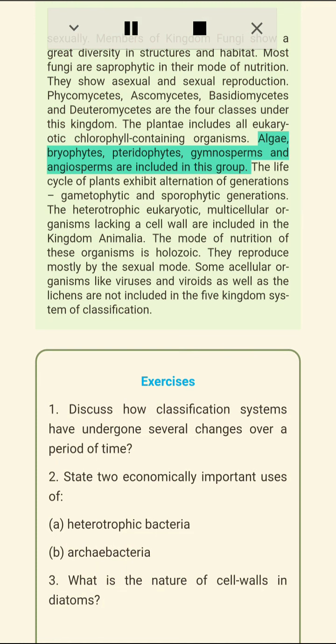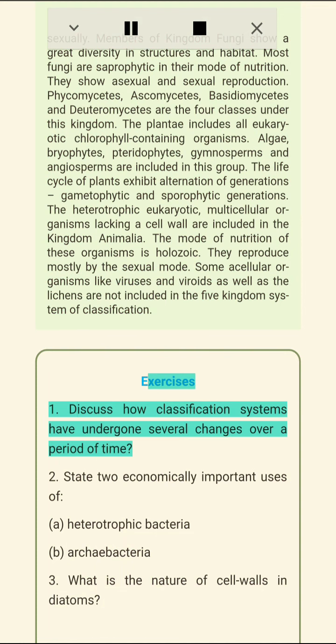The Plantae includes all eukaryotic chlorophyll-containing organisms. Algae, bryophytes, pteridophytes, gymnosperms and angiosperms are included in this group. The life cycle of plants exhibits alternation of generations, gametophytic and sporophytic generations. The heterotrophic eukaryotic multicellular organisms lacking a cell wall are included in the Kingdom Animalia. The mode of nutrition of these organisms is holozoic. They reproduce mostly by the sexual mode. Some acellular organisms like viruses and viroids as well as the lichens are not included in the five-kingdom system of classification.